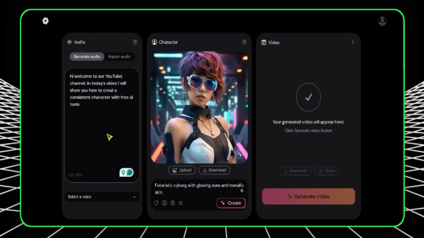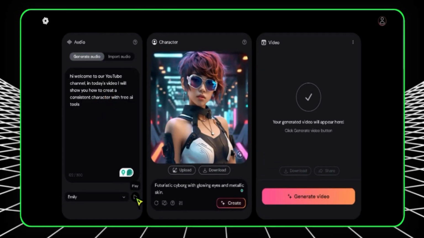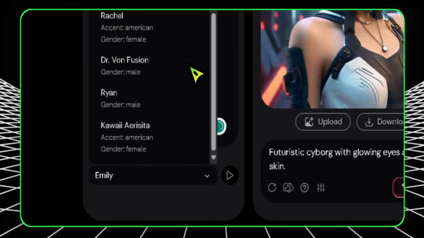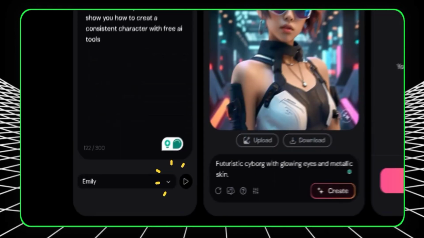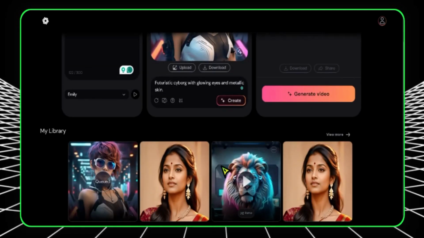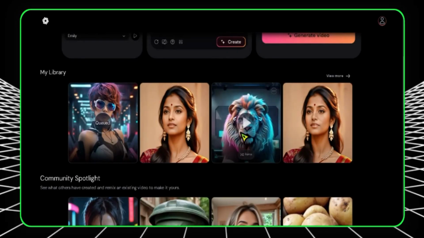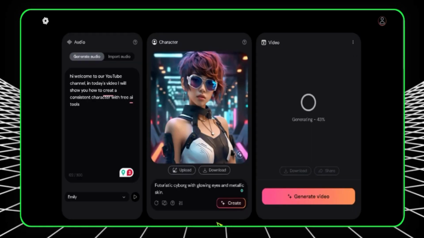So I typed in something over here, and we can test their voices that they are having already. They're having some AI voices that we can choose from, but they don't have many AI voices, but their voices are really realistic. You can select any voices of your choice from this section, and after, click on the generate button to generate the video with the script provided. Now when I scroll down below, you can see that it is queued over here. So it is going to take some time due to high demand of this tool, because it is free for everyone to use.